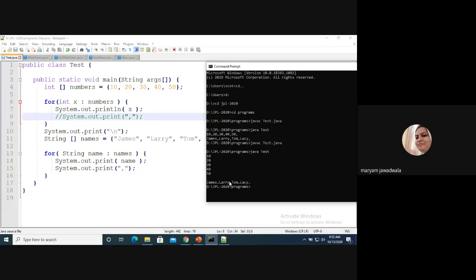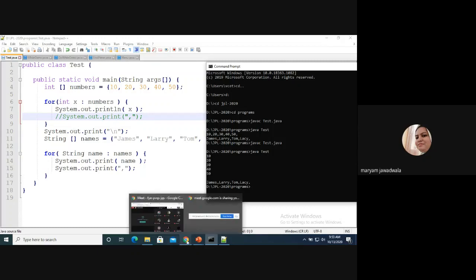This is another way of writing a for loop in Java. If you want to traverse the entire set of elements present in the array, you can use this one. And suppose I want to find out the average of the elements present in the array, and if I want to perform some more calculation, then I can do it inside the for loop. Hope you understand, everyone. Let me know whether you are able to understand or not, so that I can go ahead.